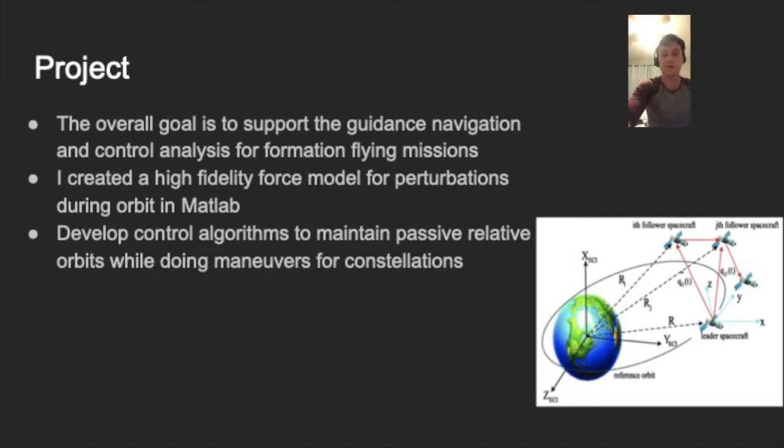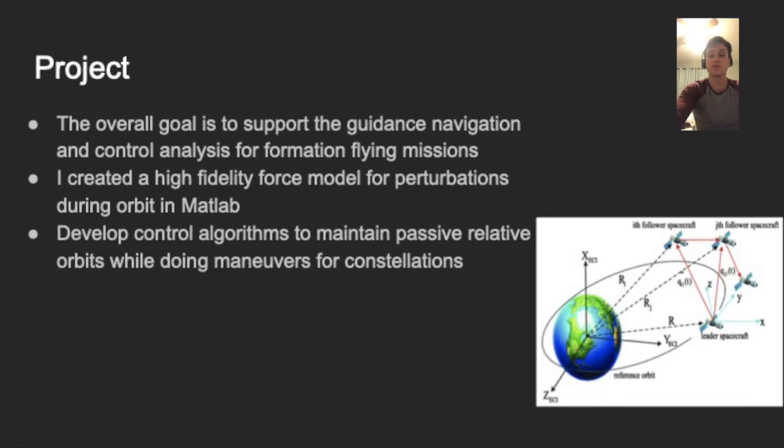The second part of the project was to develop a controls algorithm that will maintain passive relative orbits while doing maneuvers for constellations. Now this will involve readjusting orbits because of these perturbations affecting the orbits of the multiple spacecraft in a formation flying constellation. Because the spacecraft are not occupying the same space, they'll be experiencing perturbations slightly differently, especially drag. Therefore, as the mission continues, these spacecraft will start to deviate from their programmed path.